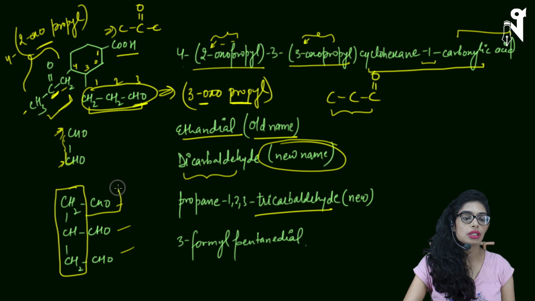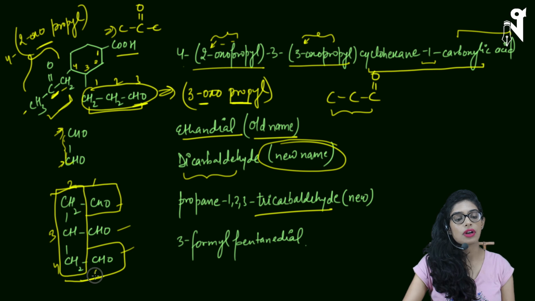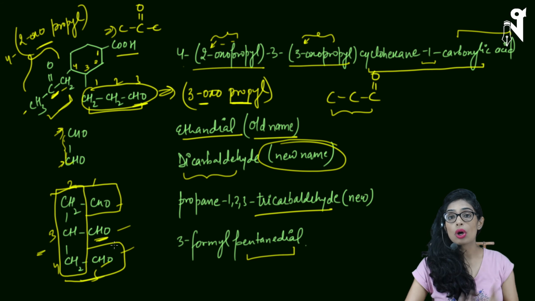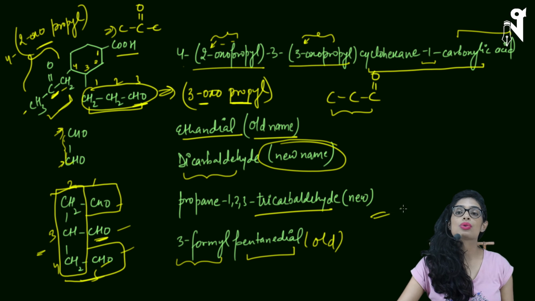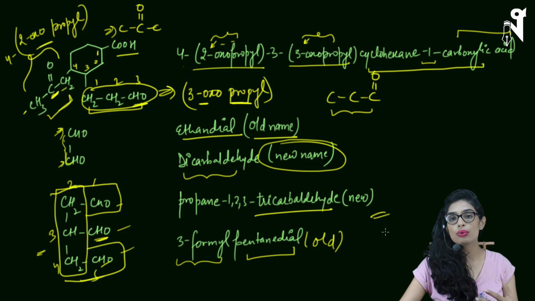But if I'm choosing this as my main chain, then I have how many carbons? 1, 2, 3, 4, and 5 carbons, and I'm including my CHO's carbon in the main chain. Then we write pentane diol. On the third position CHO is present, and that carbon cannot be counted in the principal carbon chain by any way, and that's the reason why we have written 3-formyl. This is the old way of naming, and this is the new way. So using carbaldehyde is a new way of naming.